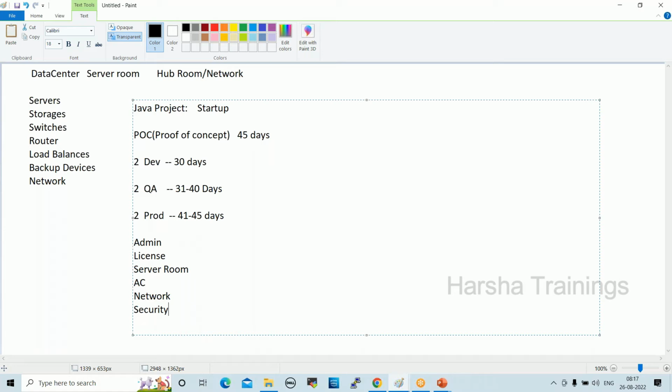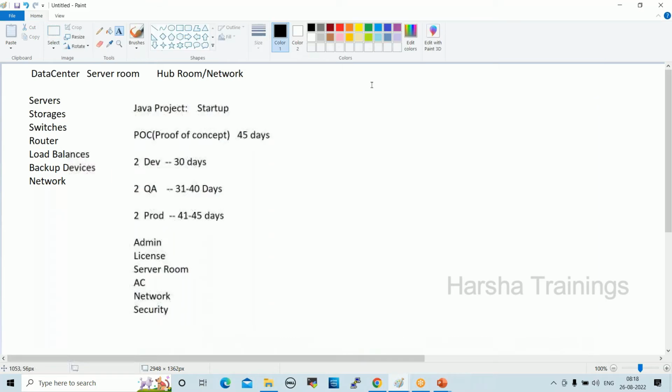Once we configure everything and perform this POC, if the POC is a success, then we get the real project. If the POC is not a success, what will happen? This is a waste of money, right? This is a startup company's first project. If it is an established company, projects already exist and these servers can move to another project. But this is the first project, so if the POC is not a success, it is a waste of money, right? Yeah.